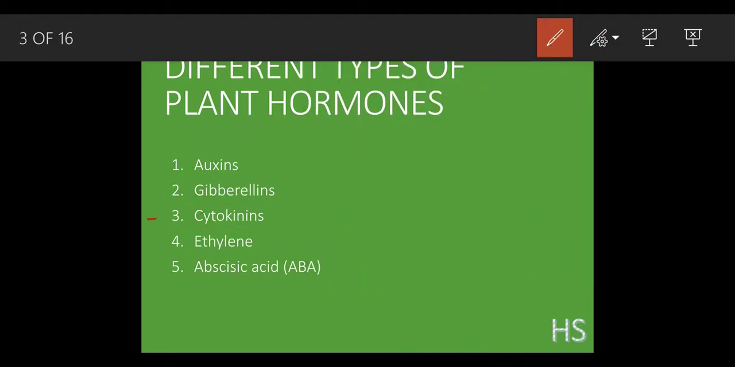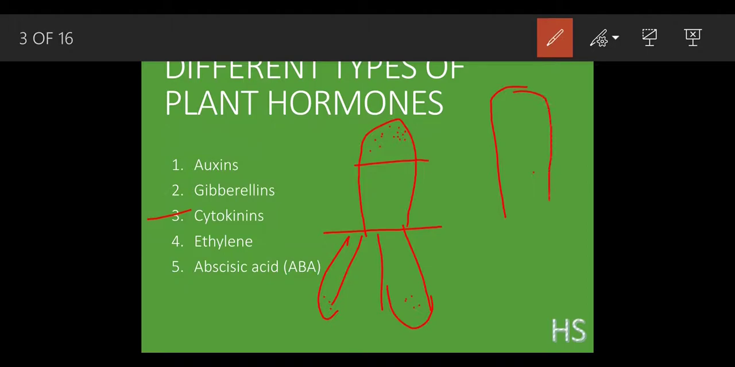The main and important function of cytokinins is that they inhibit apical dominance. What does that mean? In auxin, what used to happen? I'm going to help you remember that part. Suppose this is a root system and this is a shoot system, and auxins are present at the tip of the shoot and the tips of the root. The above part used to grow in size, and there was a suppression of the lateral part.